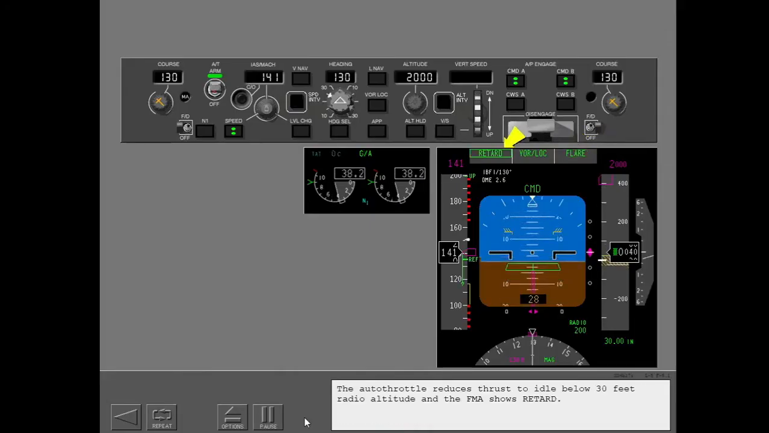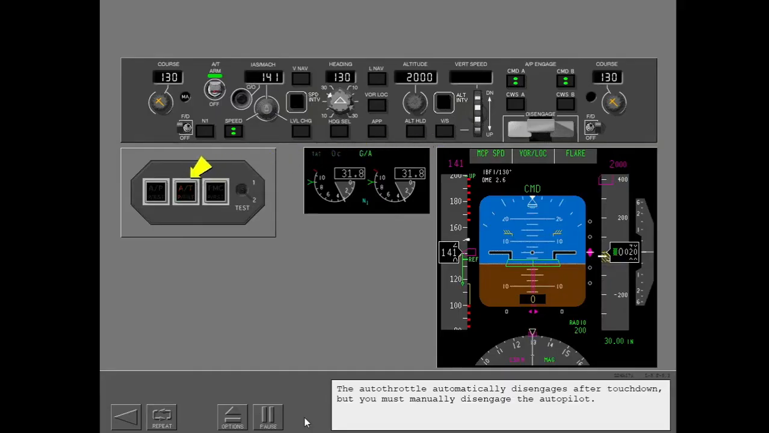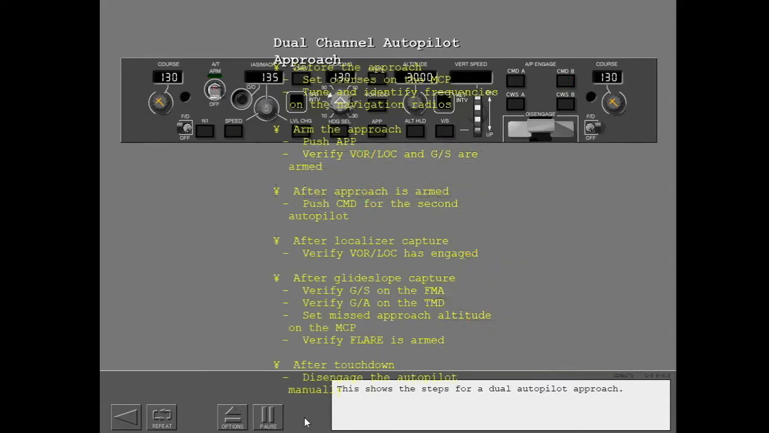The autothrottle reduces thrust to idle below 30 feet radio altitude, and the FMA shows retard. The autothrottle automatically disengages after touchdown, but you must manually disengage the autopilot. This shows the steps for a dual autopilot approach.